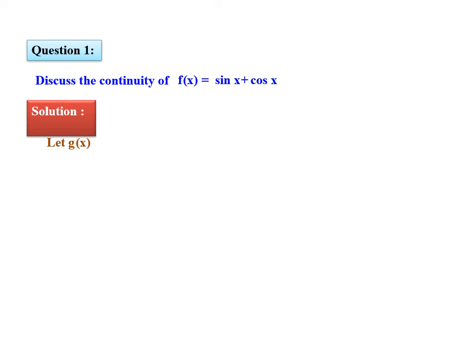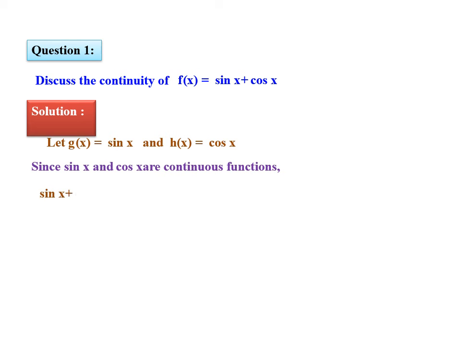So let g of x is equal to sin x and h of x is equal to cos x. Since sin x and cos x are continuous functions, sin x plus cos x, sin x minus cos x, and sin x into cos x are also continuous functions.